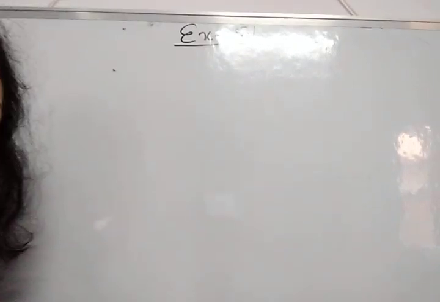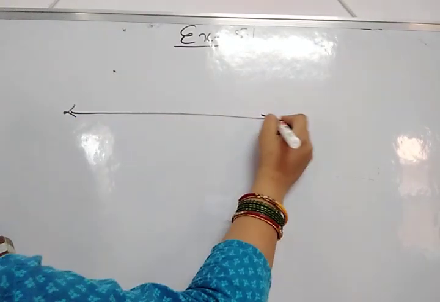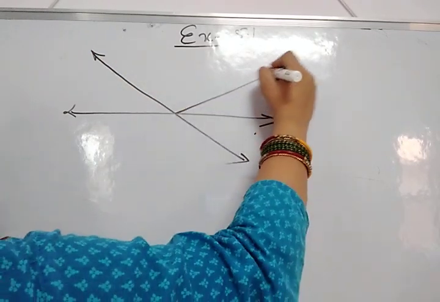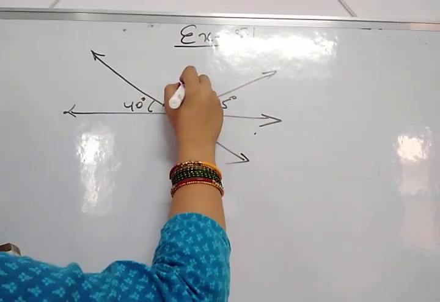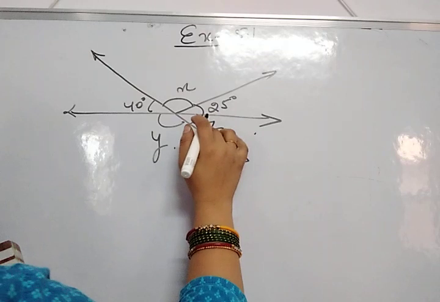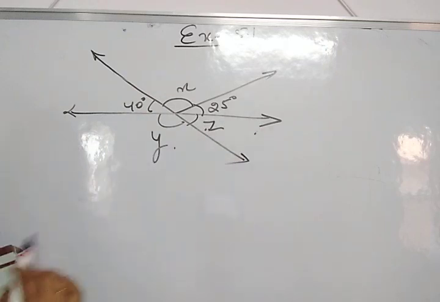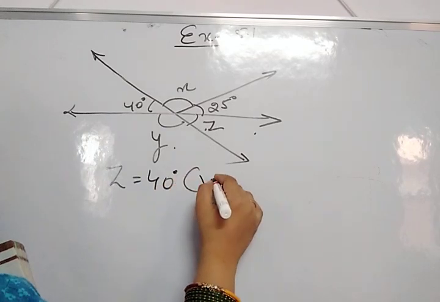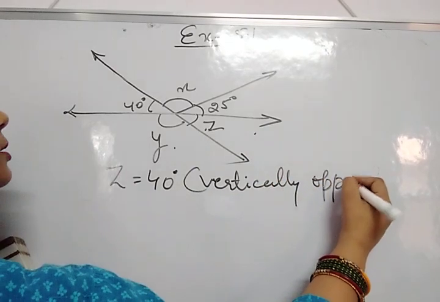Now the next part of this question, the second part of question number 12, is this: the angles of 25 degrees, 40 degrees and x, y, z. We have to find out the value of the unknown angles. See, these two lines are forming X here. So 40 and z both are vertically opposite angles. So the value of z is 40 degrees because it is the vertically opposite angle.